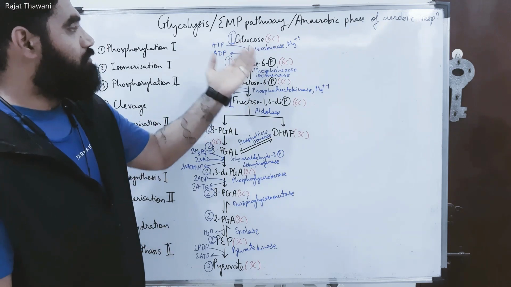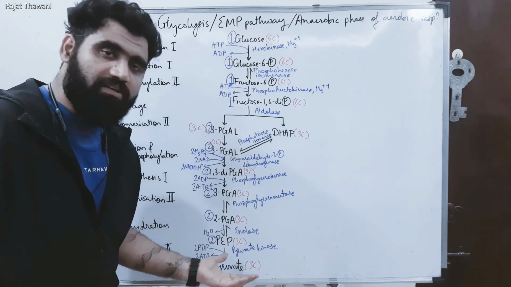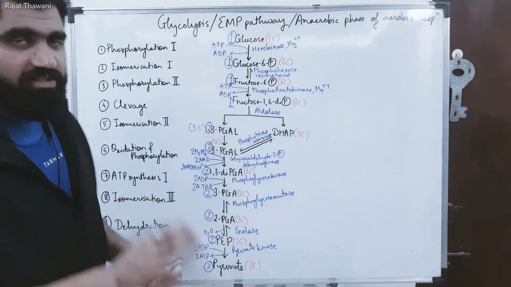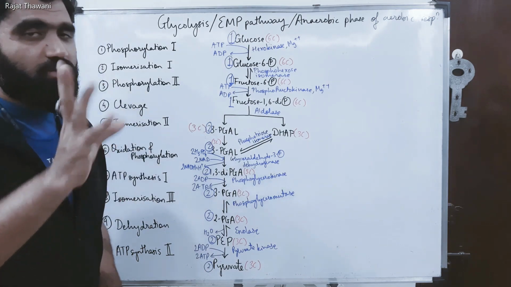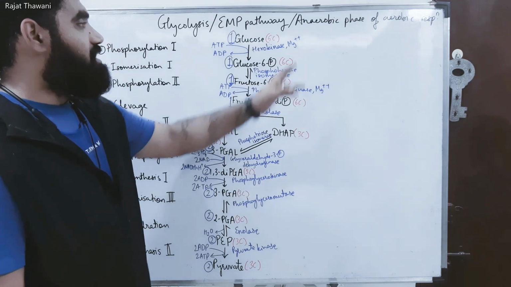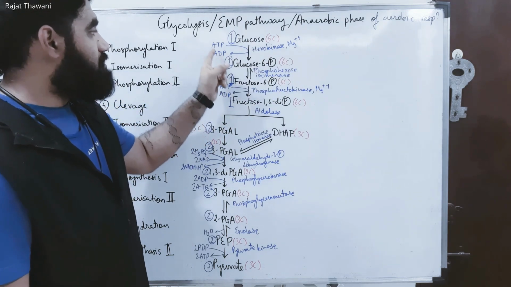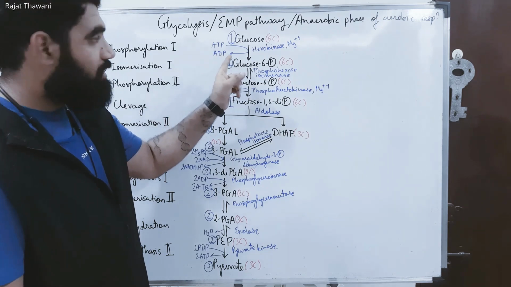So therefore the enzyme used is hexokinase. Similar logic, all the remaining enzymes are also named. Okay, I'm not going to discuss in detail about the nomenclature of enzymes. However, you see here there is hexokinase present. Hexokinase enzyme in presence of Mg++ results in attachment of phosphate from the ATP on glucose.